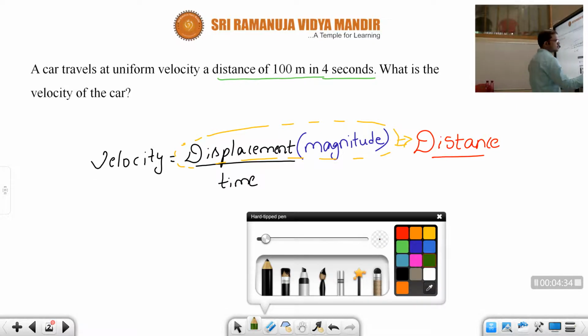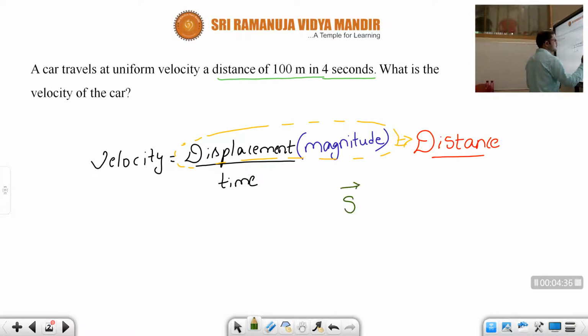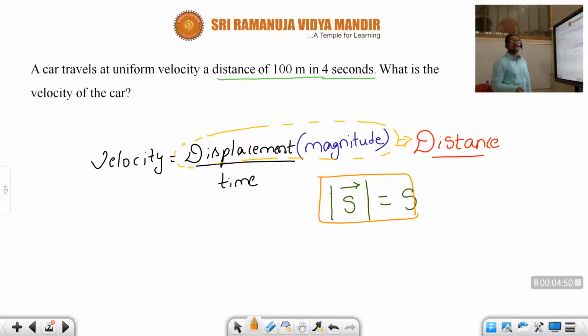This symbol indicates mod, children. The symbol is called mod. Basically in mathematics you might have seen that mod. Whenever you apply modulus to displacement, what you get is distance, which is nothing but magnitude. So magnitude is common for both speed and velocity.